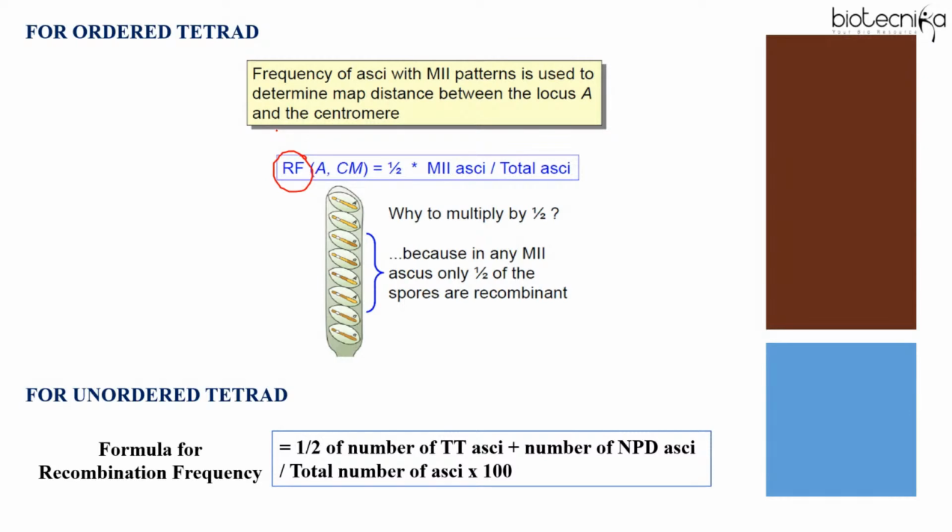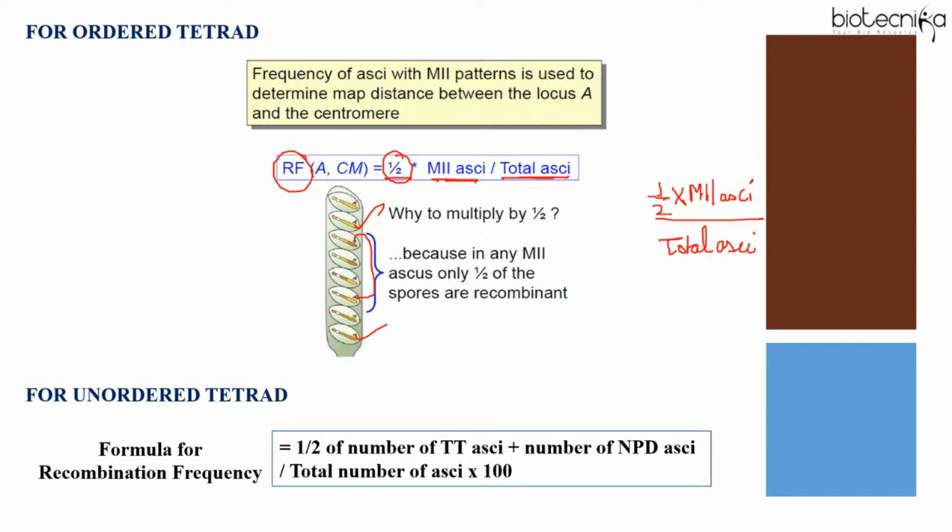So for ordered tetrad, it is half into M2 SK by total SK into 100. Why half? Because you know that half are recombinants and half are parental. The recombinants are half of M2 SK, so this is the reason we are adding half here.